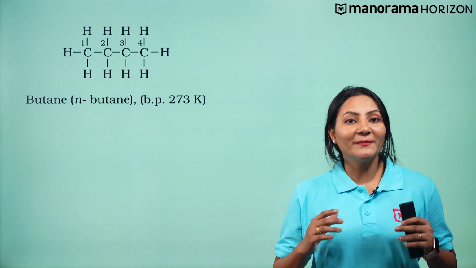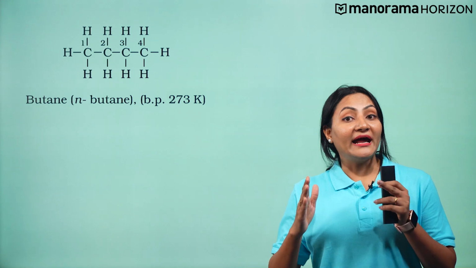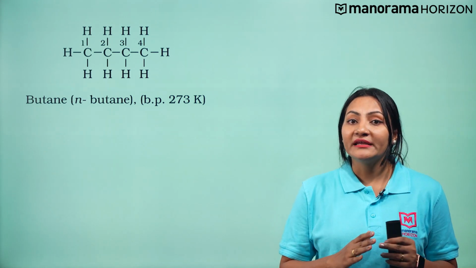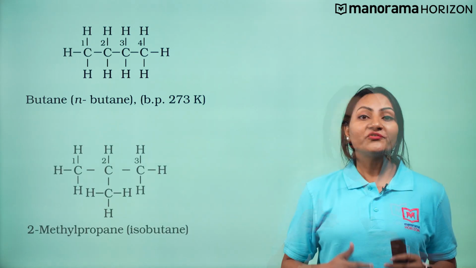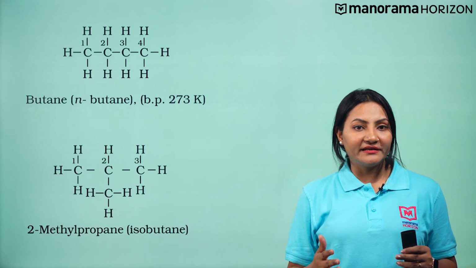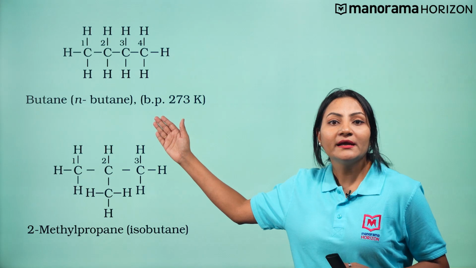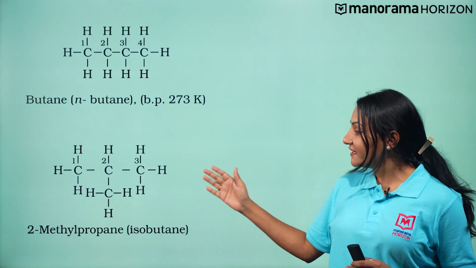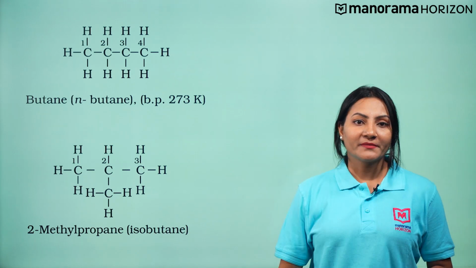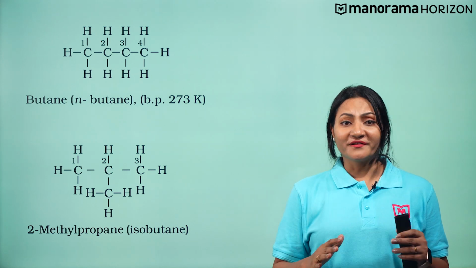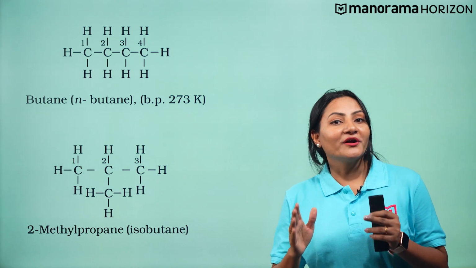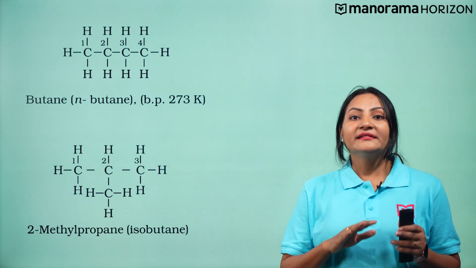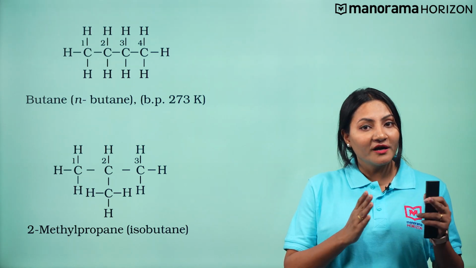Here, the 4 carbon atoms of C4H10 can be joined either by a straight chain or with a branch chain. So, butane can be represented by n-butane and isobutane, which is 2-methylpropane. Both structures possess the same molecular formula but differ in their boiling point. Therefore, they are chain isomers of butane.